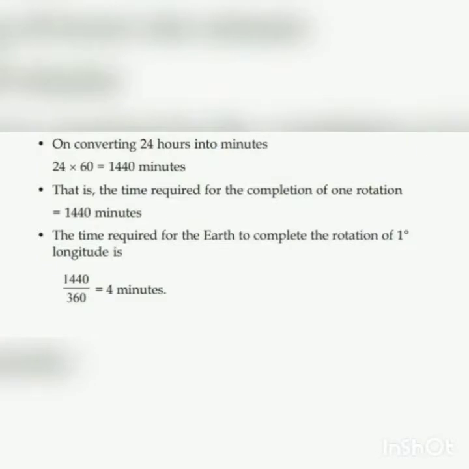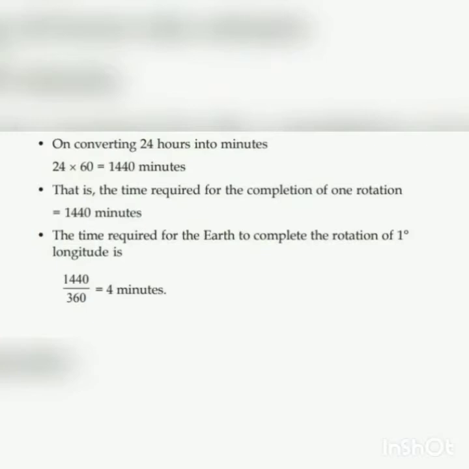On converting 24 hours into minutes, 24 into 60, that means we multiply 24 by 60. Then we get 1440 minutes. That is the time required for the completion of one rotation.